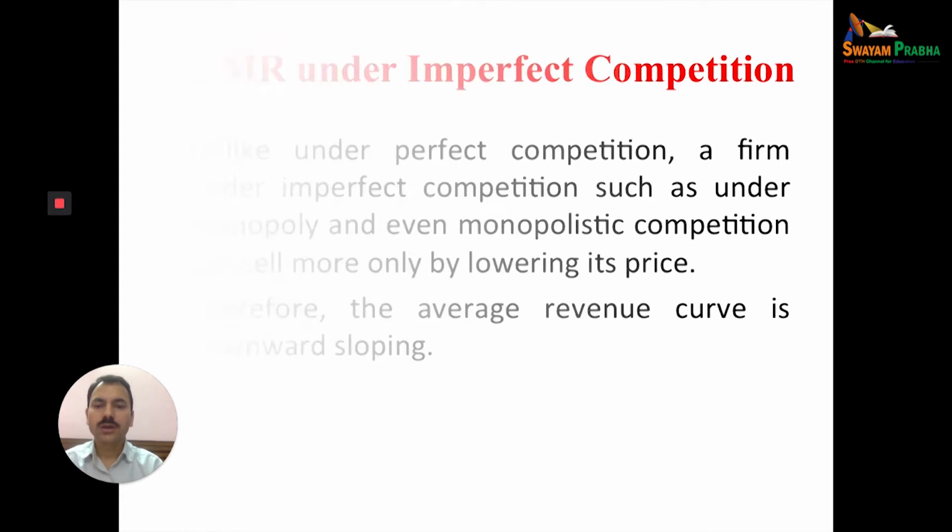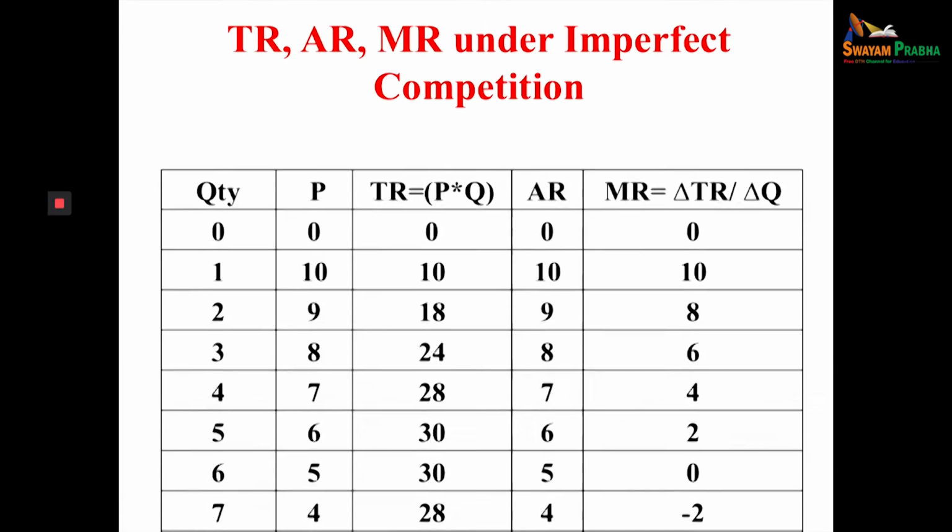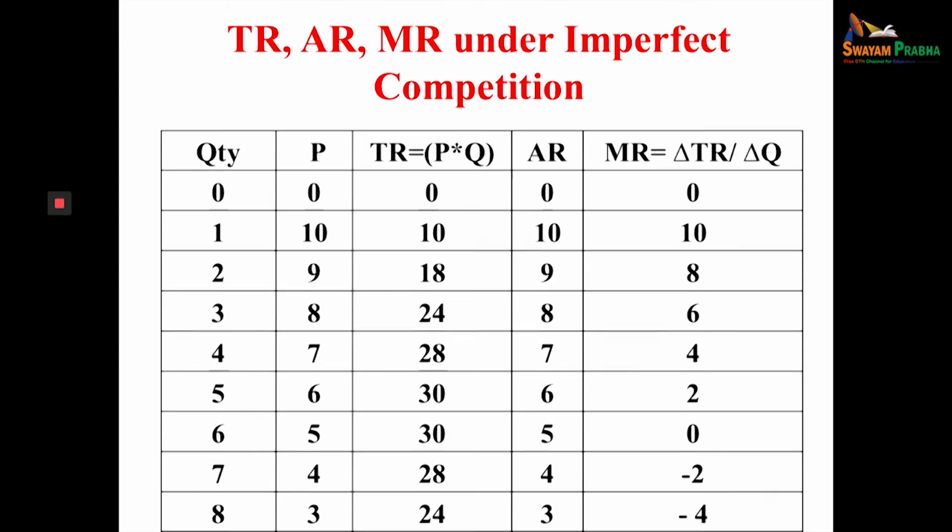Now, let us discuss with the help of this table the total revenue, average revenue, and marginal revenue under imperfect competition. The first column of this table is quantity: 1, 2, 3, 4, 5, 6, 7, 8.